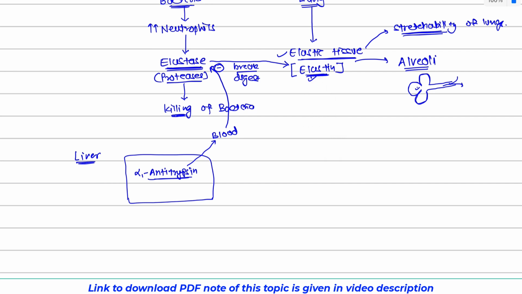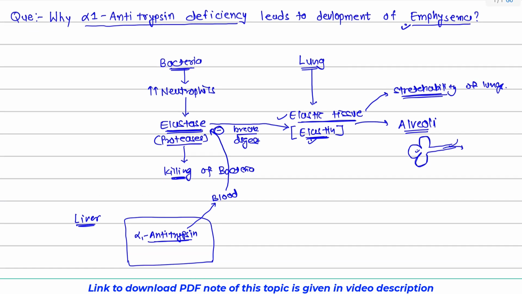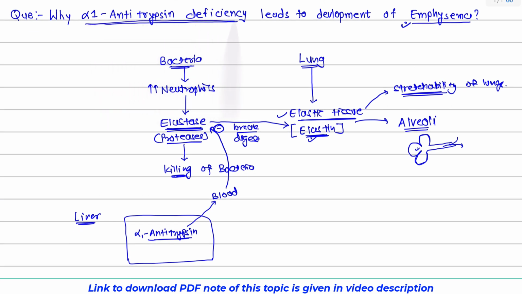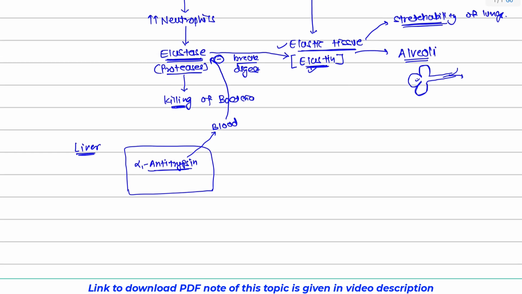So now coming to the question, α1-Antitrypsin deficiency. You can easily imagine what will happen if α1-Antitrypsin is deficient. It will not be able to act on elastase, so elastase activity will be uninhibited. There will be continuous breaking down of the elastin. And if elastin is broken down, what will happen?